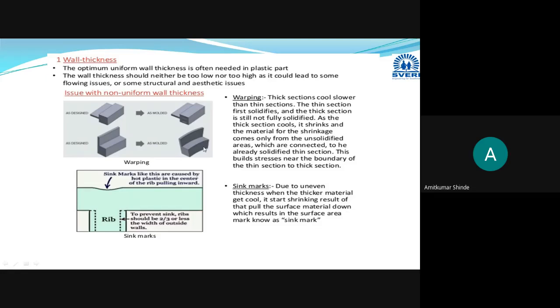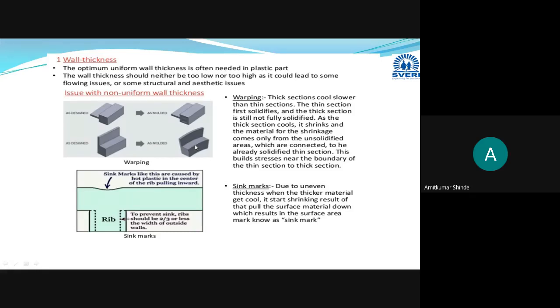You can go through this diagram here also. In short, the material from this section will flow towards these corners.